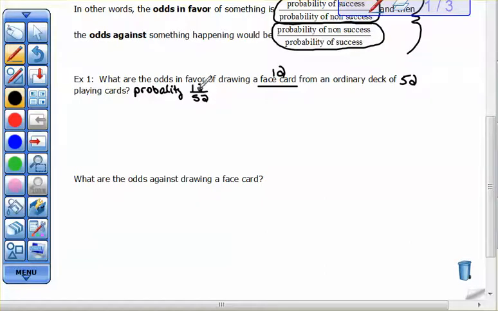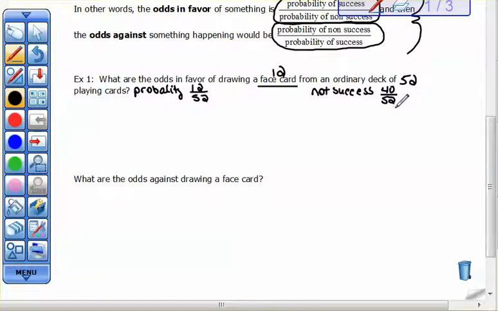Now remember, your odds are probability of success over not successful. So not successful would be not getting a face card. Well, if there are 52 cards and 12 of them are face cards, then that leaves 40 out of 52 to be non-face cards.